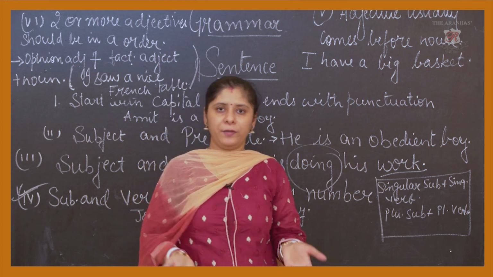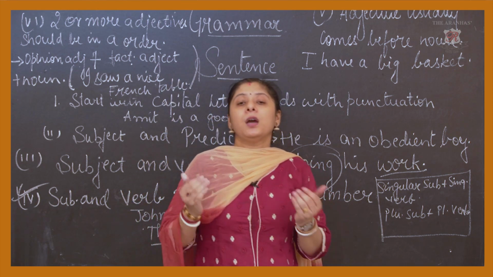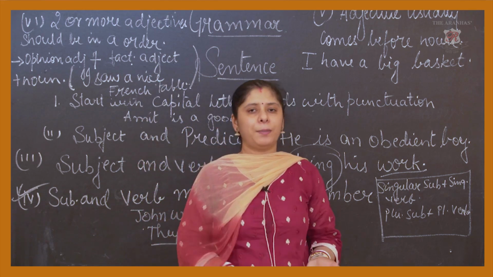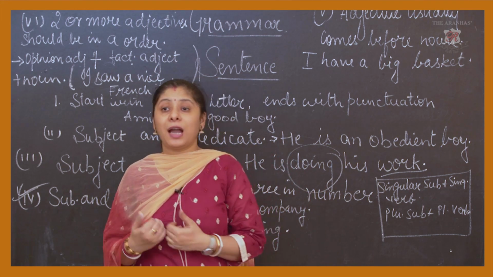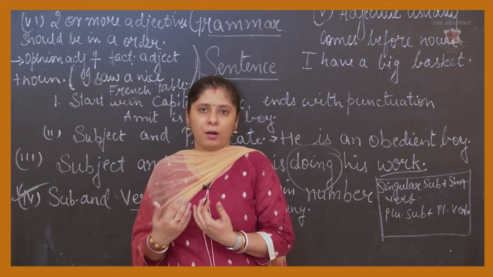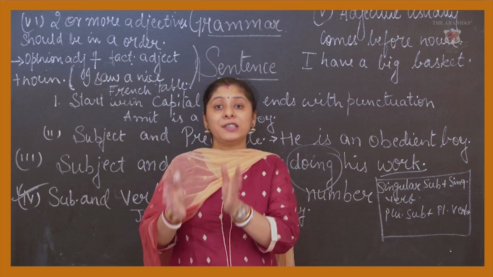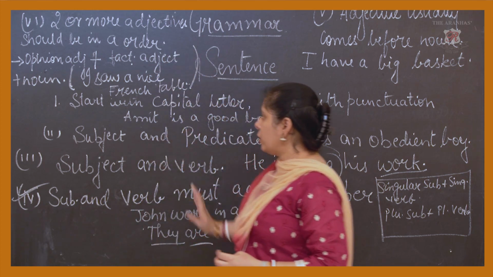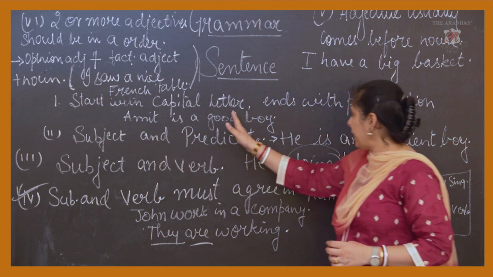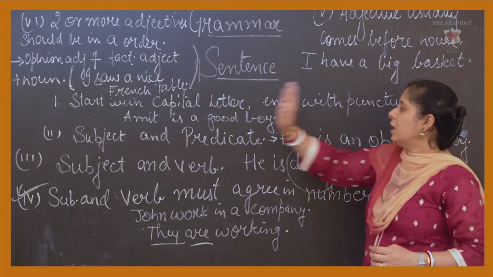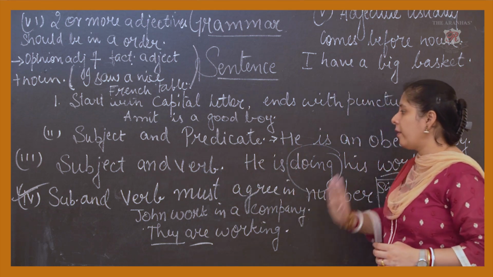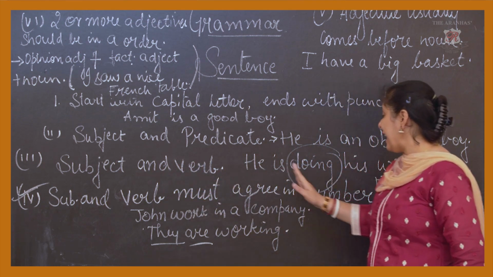Declarative talks about a statement, imperative talks about a command, interrogative asks questions, and exclamatory gives the expression that we can't otherwise show on paper, whether we are happy or sad, with the exclamation mark. These are the rules: start with a capital letter, end with a punctuation, have a subject and predicate, and subject and verb must agree in number.